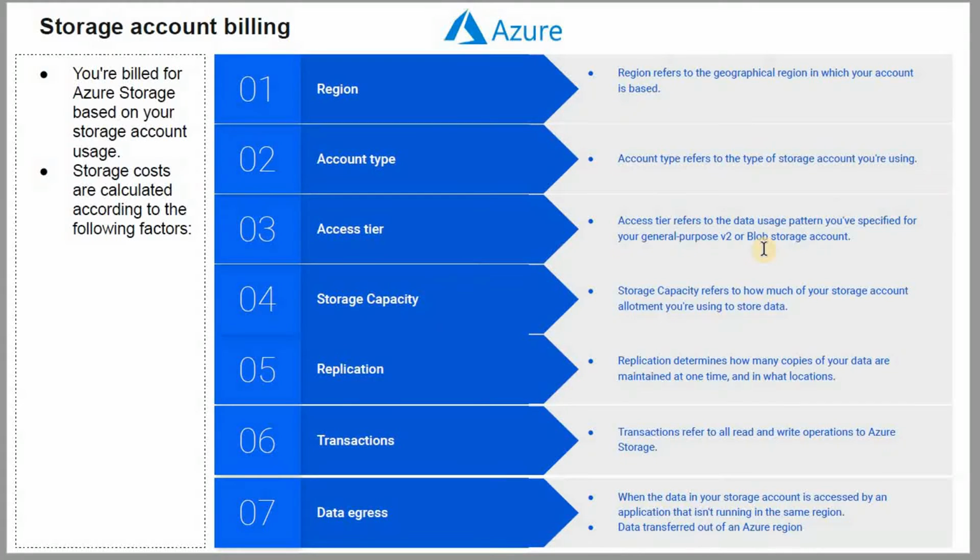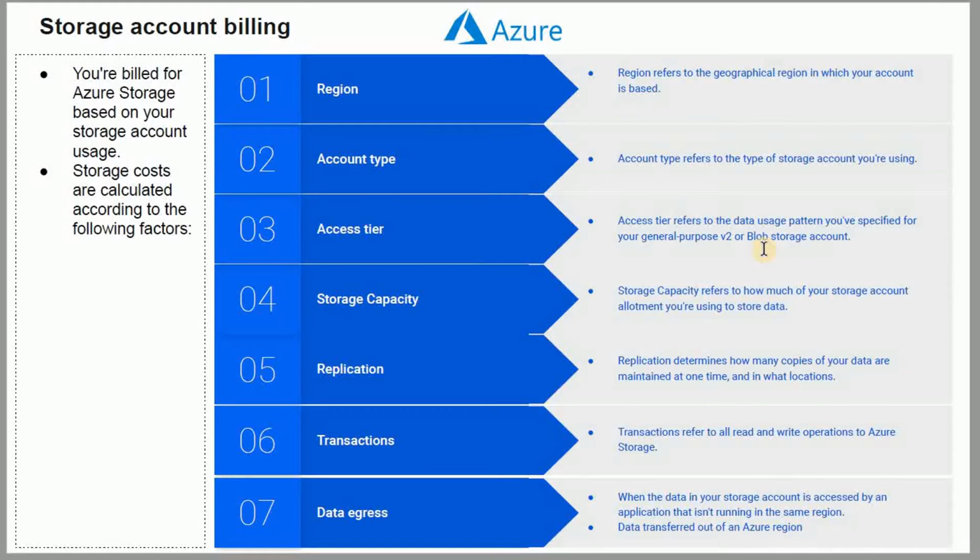And replication mechanism. Replication determines how many copies of your data are maintained at a time, so that you can achieve other non-functional requirements like disaster recovery. And then transactions. Based on transactions you can check, like read and write operations, what kind of operation is going to be performed the maximum.